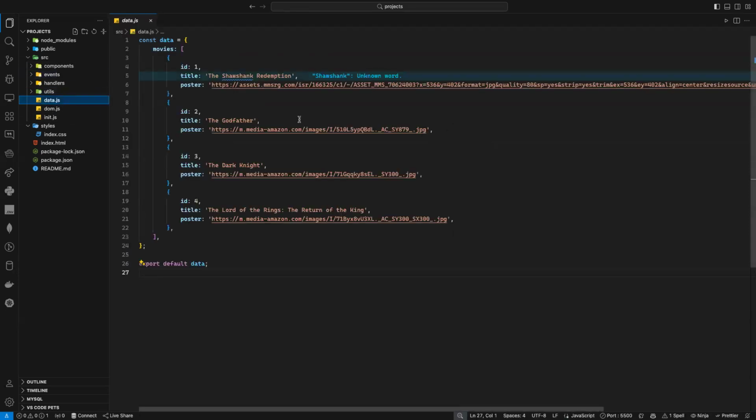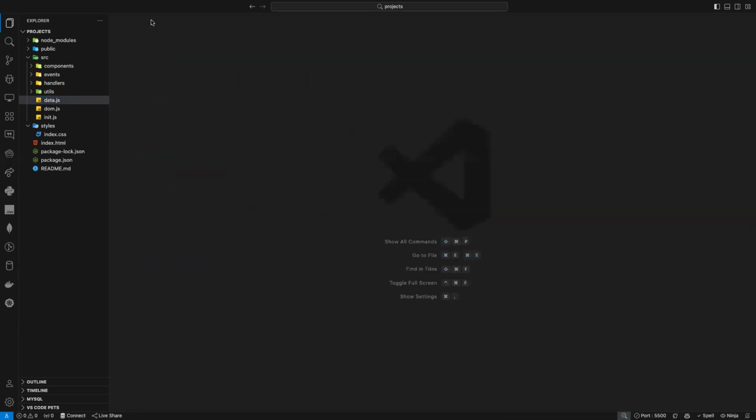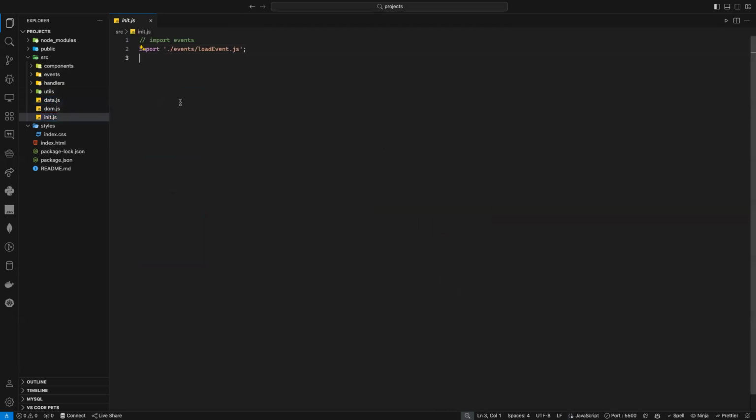Samir, after we do all this separation and in the init file, we always have to import the events, not the others. Only the event. Here in this file, only the event. And if you have some predefined data when the page is loaded, maybe here, but most of the time, only event.